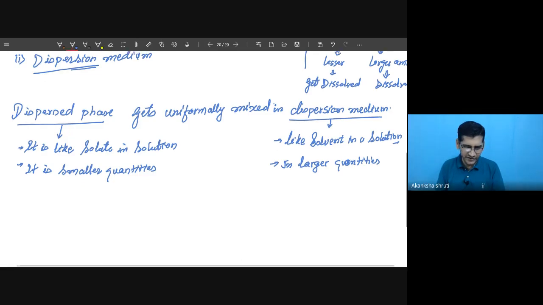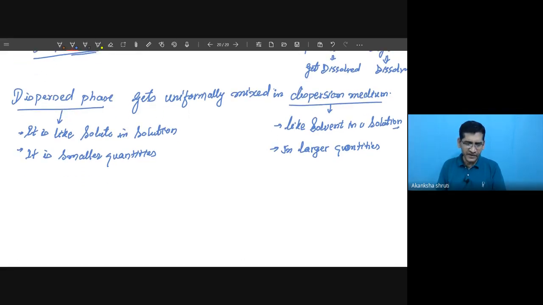Students, you may further write like this. The component in which the dispersed phase is suspended is called dispersing medium.